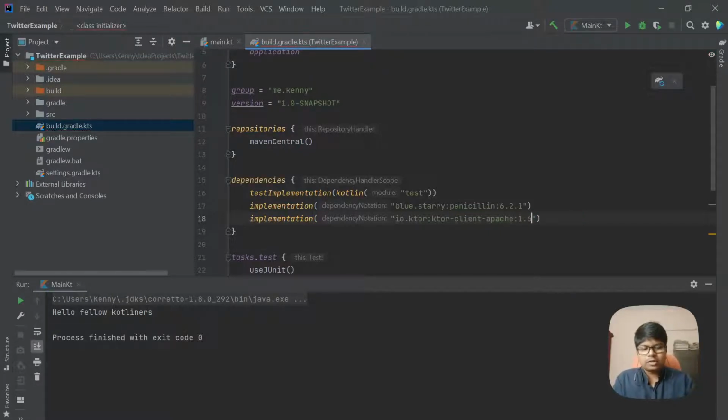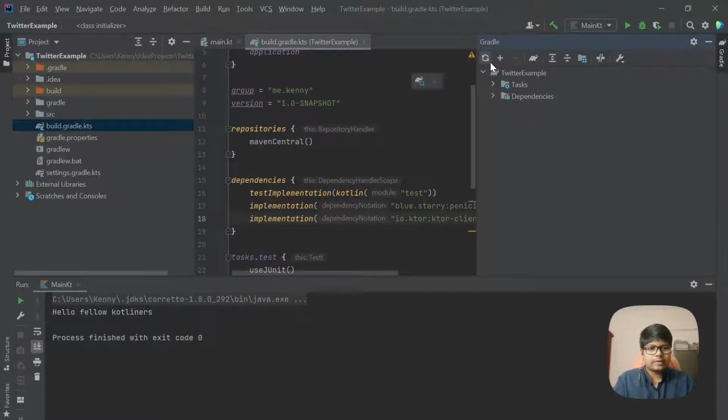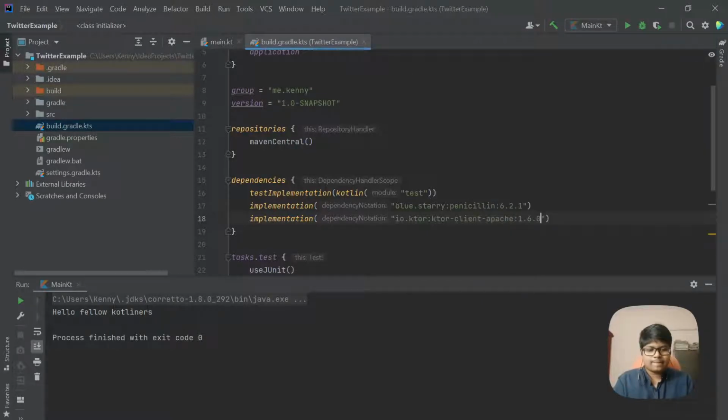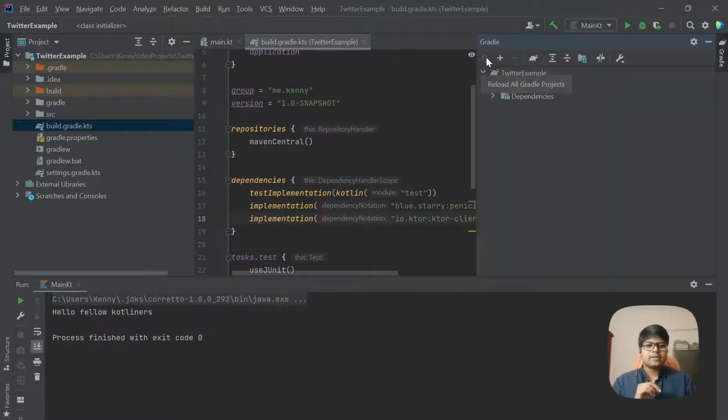I don't know if we need to give 1.6.0, but let's give it. And I think Gradle, we will have to sync it once. So you can see it is downloading these things, penicillin and Ktor, and so this Gradle Sync is very essential. So whenever you have made any change to the Gradle file, you have to click on that refresh, so it is on the right side, and this refresh button, so it will reload all the Gradle dependencies.